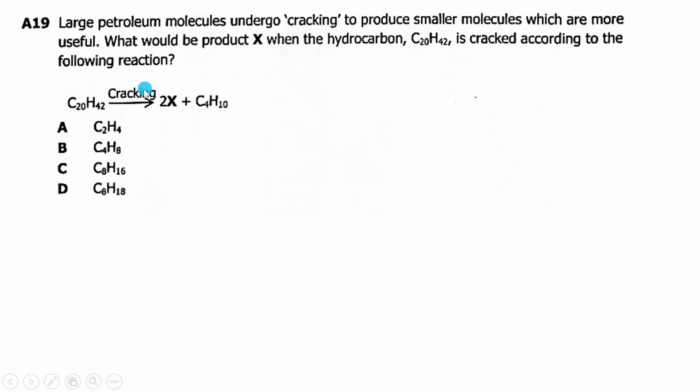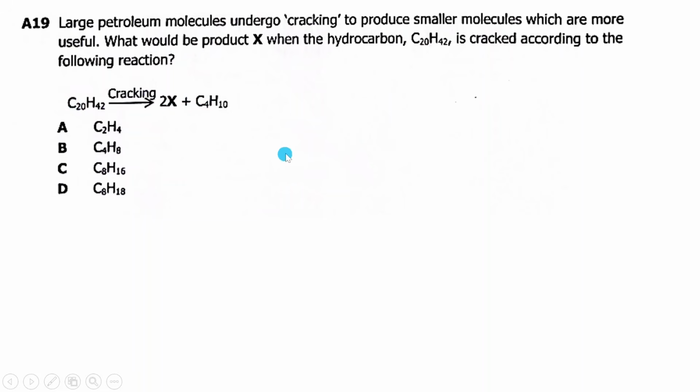Because the total number of carbon atoms this side must be equal to the ones this side. Total number of hydrogen this side must be equal to this side. So if here we have 10 and here we have 42, then we have 32 around here. If here we have carbon 20, then here we have just 4, then we have 16 around here.